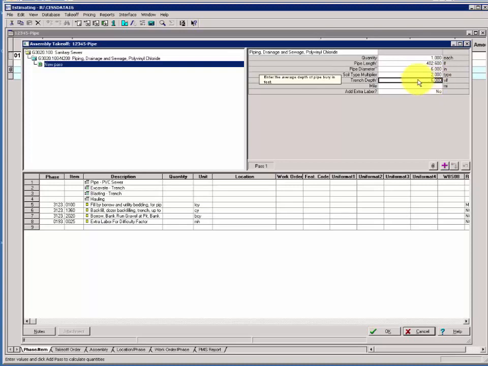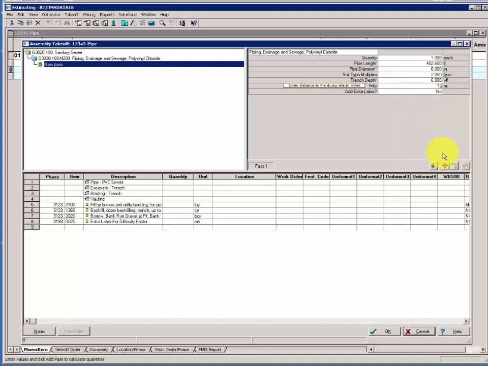The trench depth, however, will vary on specific passes. So make sure you get your trench depth correct, as this is the field we're going to concentrate on during the review assembly feature. Miles to export will be consistent at 12. And we'll leave the extra labor at no.